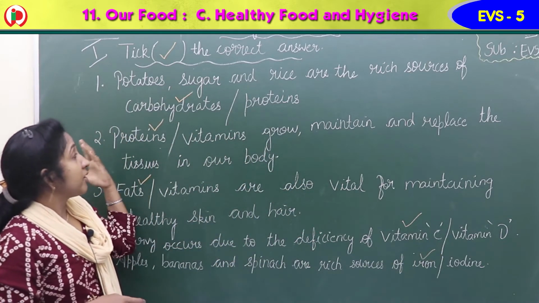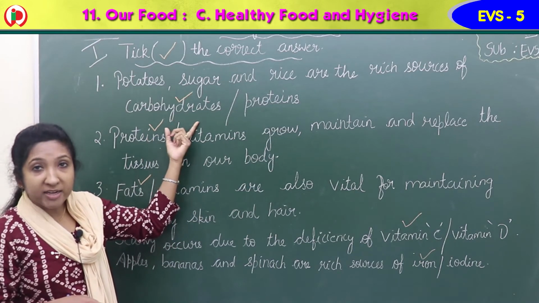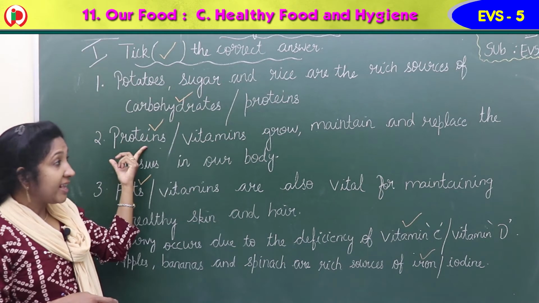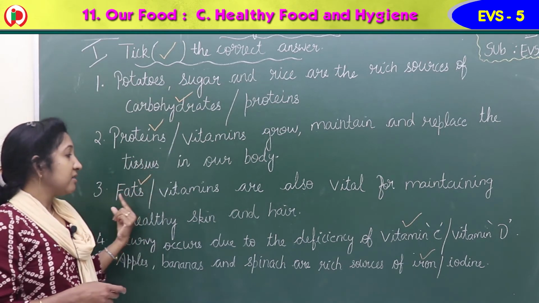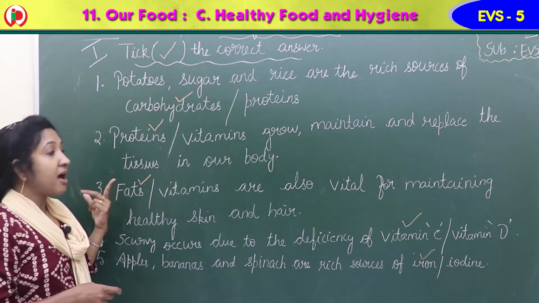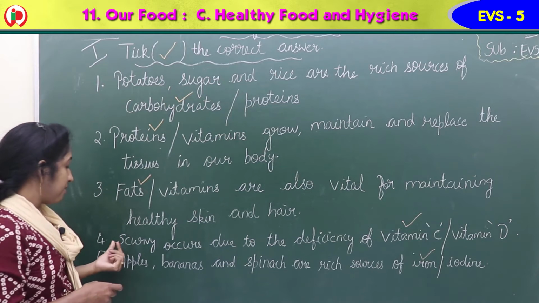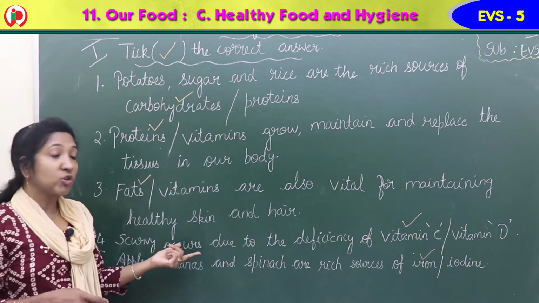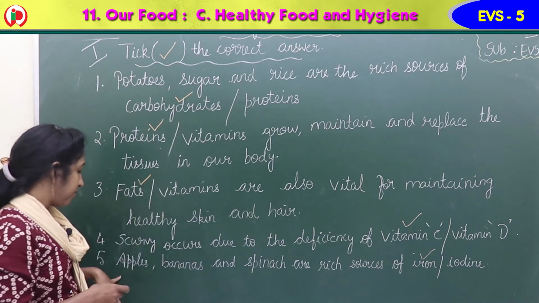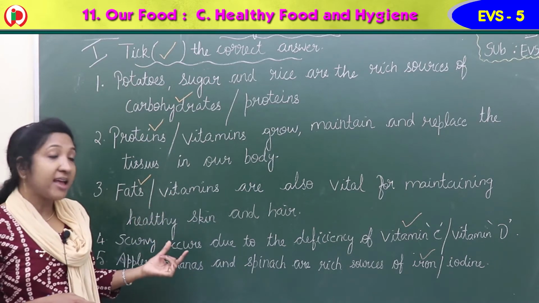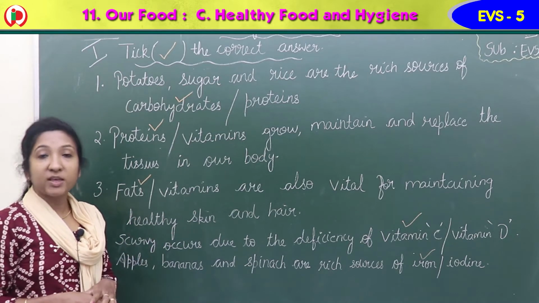So the first one, potatoes, sugar and rice are the rich sources of carbohydrates. Second, proteins grow, maintain and replace the tissues in our body. Third, fats are also vital for maintaining healthy skin and hair. Fourth one, scurvy occurs due to the deficiency of vitamin C. Fifth, apples, bananas and spinach are rich sources of iron. Okay, children?